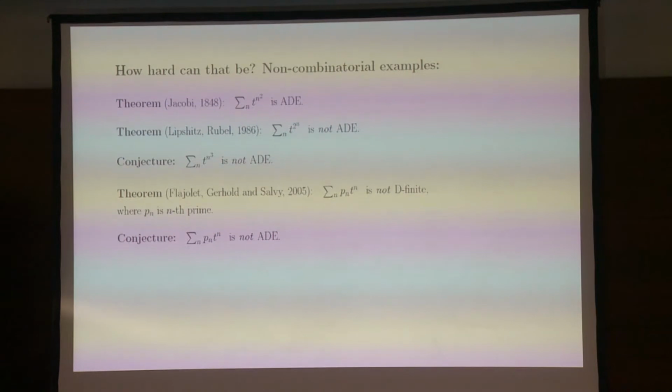So I just chose 2 to the n as an example. You can have any exponential function here. However, this should be countered with a conjecture: instead of n squared, let's just put n cubed. There is no way. It's been open for a really long time whether this generating function satisfies an algebraic differential equation. And it says, I tried.